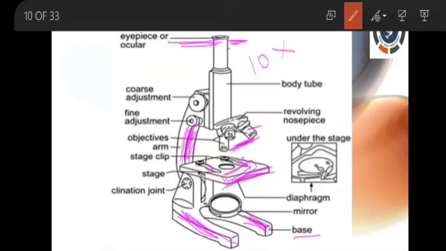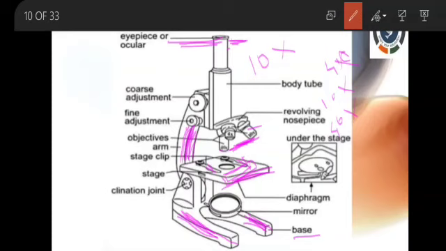Okay, what is the work of this objective lens? The objective lens magnification powers are 4x, 10x and 40x. By rotating the objective lens, we can change the magnification power of the image.